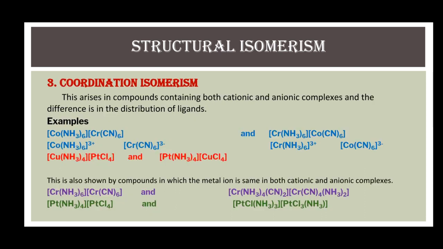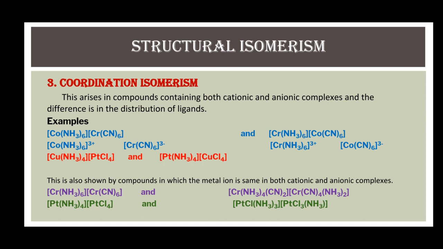Third type of structural isomerism is coordination isomerism. This type of isomerism arises in compounds containing both cationic and anionic complexes, and the difference in the isomers is in the distribution of ligands.